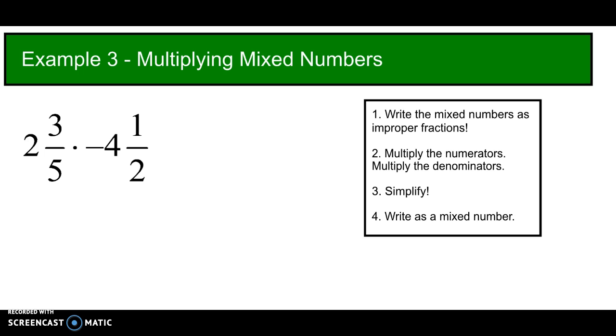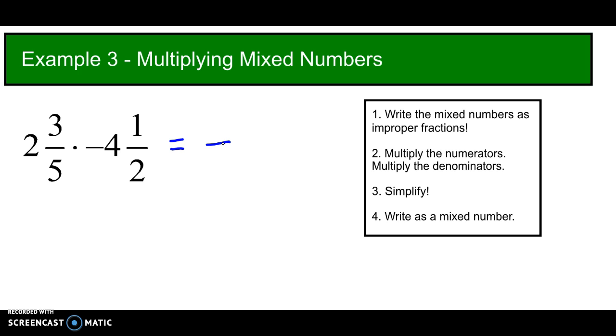Now, a little bit of review on multiplying mixed numbers. Remember, we can't just multiply the whole numbers and multiply the fractions. It doesn't represent what the numbers are, like with addition and subtraction. So here are the steps. We have to write them as improper fractions, multiply the numerators, multiply denominators, simplify, and then go back to a mixed number. Now, if you would like to cancel diagonally like we were doing, you can do that as well. Now notice we have positive times negative, so we know our final answer will be negative. I'm going to write in that negative sign.